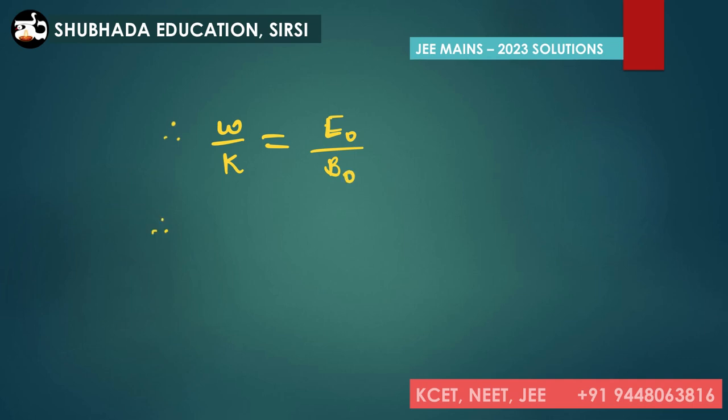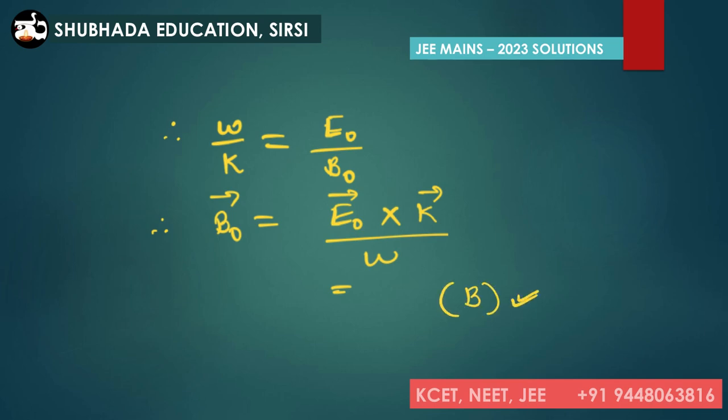The question is all about B naught, the magnetic field component, equal to E naught into k divided by omega. Both are vectors, so we take it as a vector quantity. Therefore its value is E naught cross k vector divided by omega. That is in option B, which is the right answer for this problem.